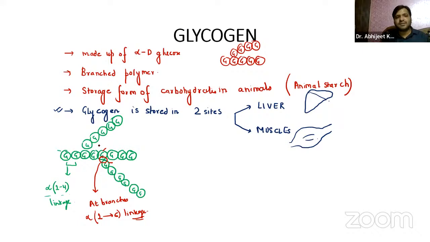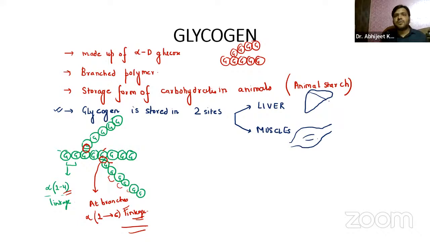Yes, Ishika, you are right. So over here also we will have alpha 1 to 6 linkage. Again, between the glucose and the glucose, it is the same, that is alpha 1 to 4. So we have alpha 1 to 4 linkage in the linear structures, and at branching points we have alpha 1 to 6, right?